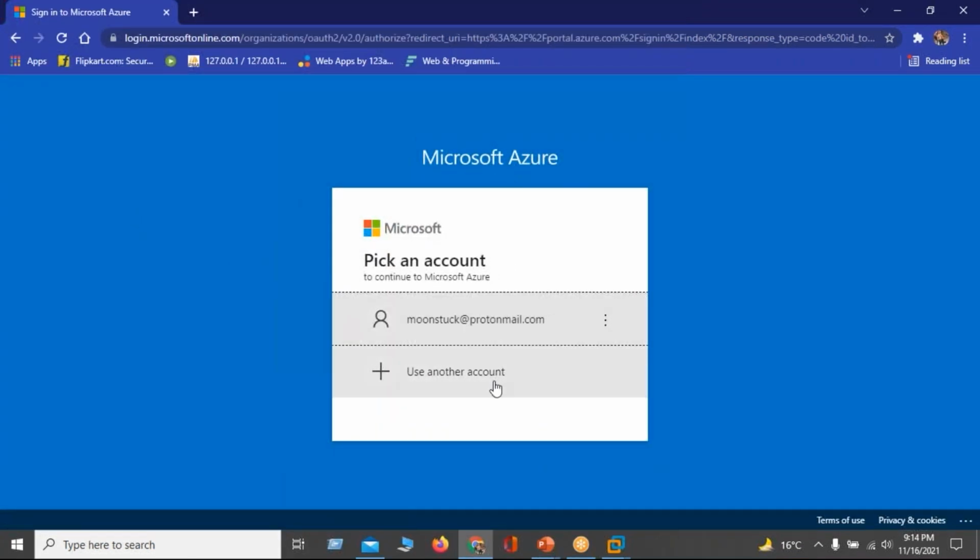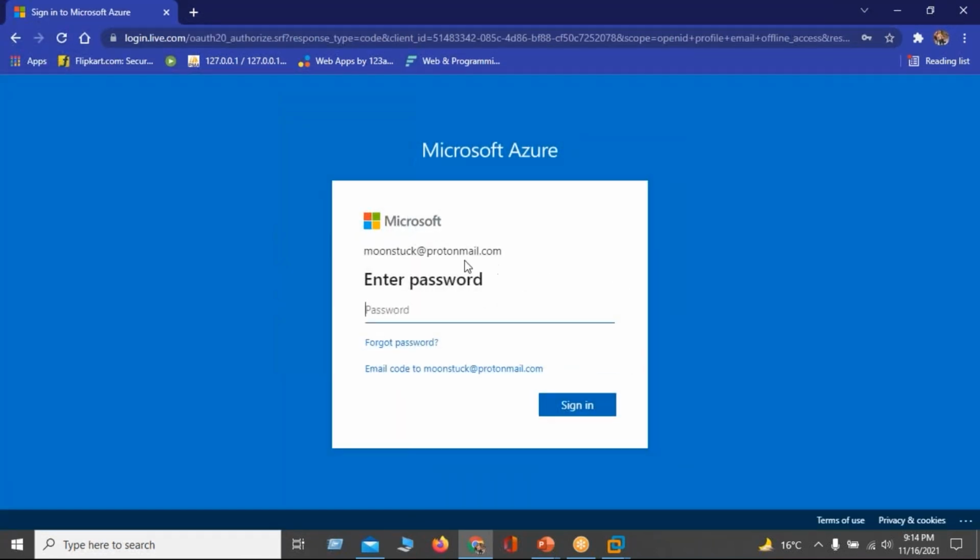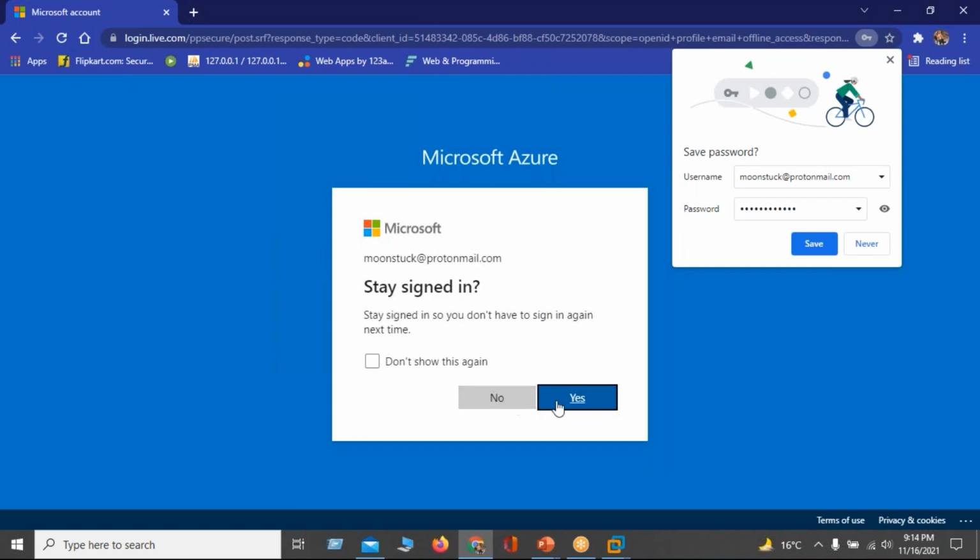You can create your own account. I created a new account for Microsoft Azure. This is the account, and I will log in. Anyone can create an account and sign in.